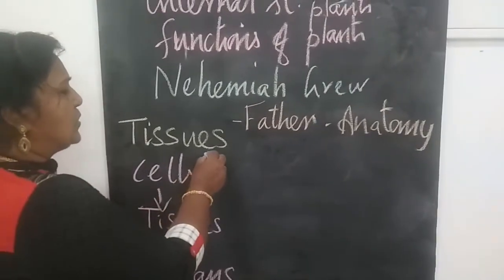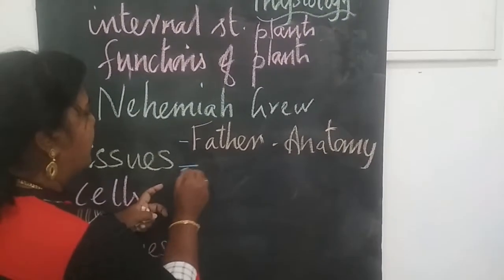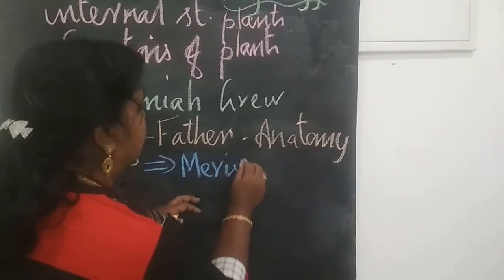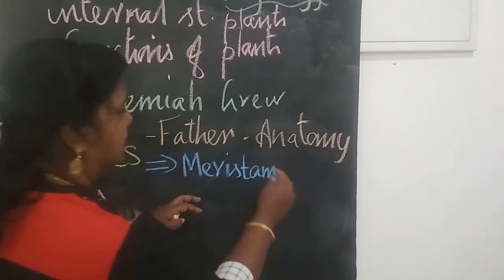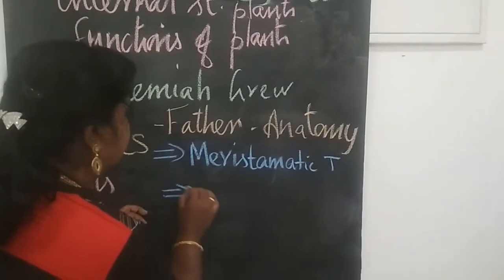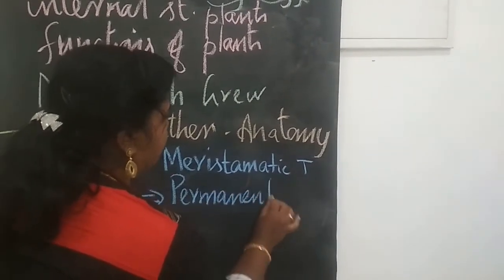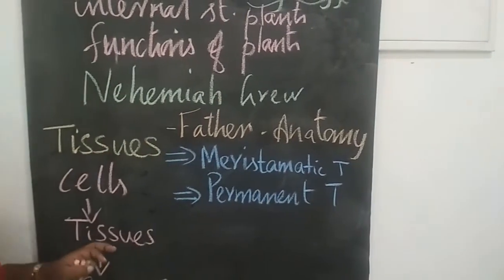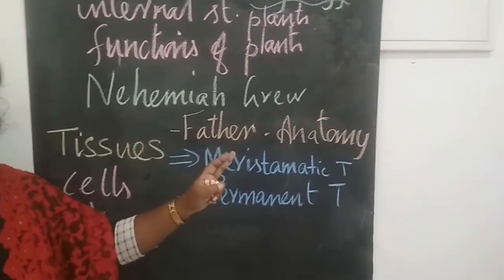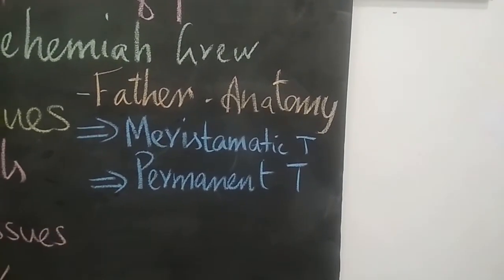So plant tissues are classified into two types. One is meristematic tissue, and another one is permanent tissue, which we have studied in 9th standard. So let us recall that. Tissues are classified into two. What are they? Meristematic tissue and permanent tissue.